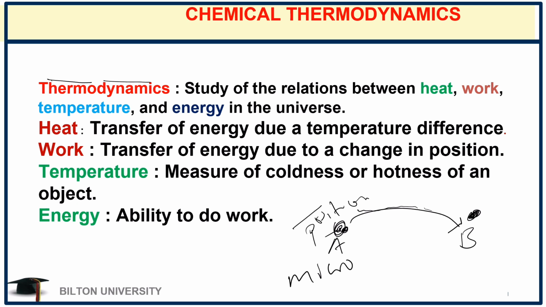At point A or at point B, or during the course of this transition, there was energy being possessed. This energy at point A and at point B is due to their position, while between point A and point B it was due to the motion. So this energy is an example of what we call a microscopic property.